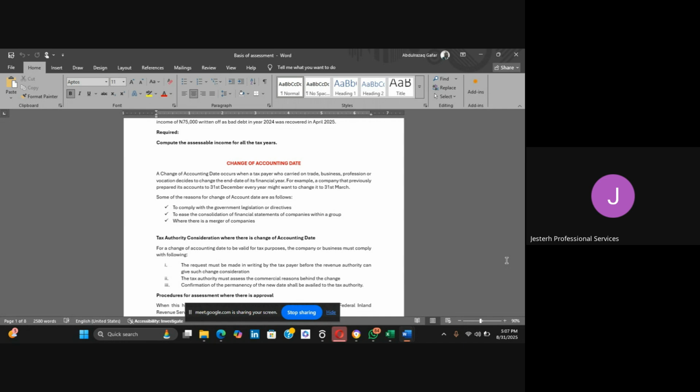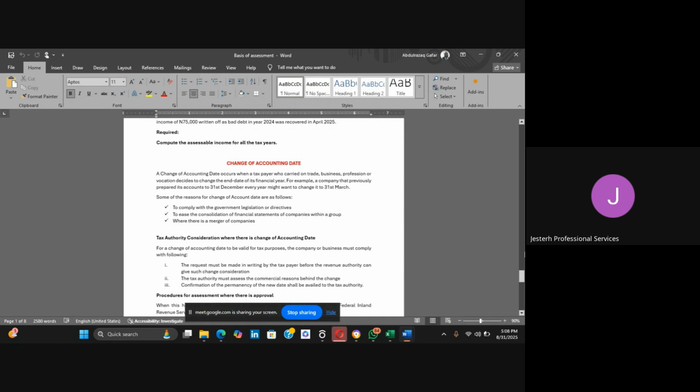And a change of accounting date occurs during the period that the taxpayer is carrying on business, either trade, profession or vocation, and such taxpayer now decides that he or she wants to change the accounting year end for his financial statement.